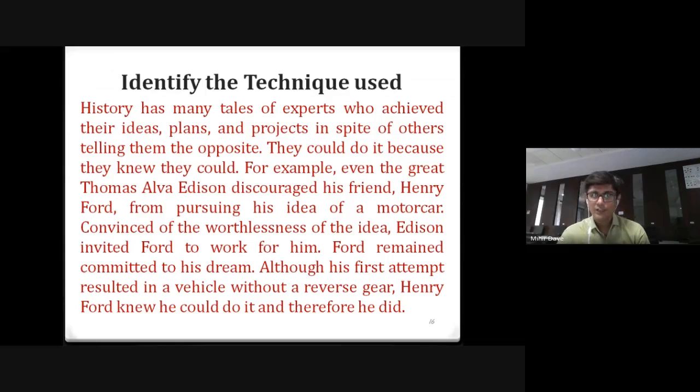See, the point is, yes, you should have a good idea, you should be confident, you should stand by it, and you should not take discouragement very seriously. If you are clear with your idea, only then should you take advice from everybody, but follow your heart, right? So that's what it tries to convey. So these are a few of the examples.